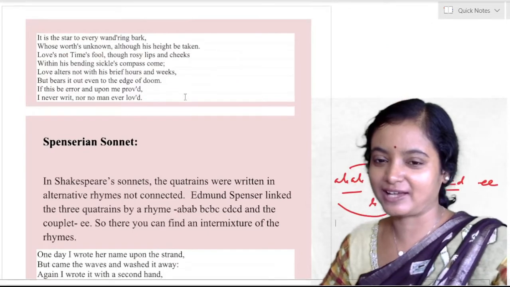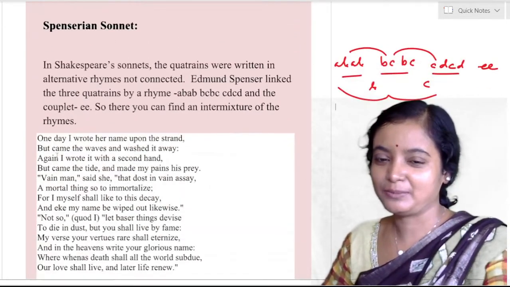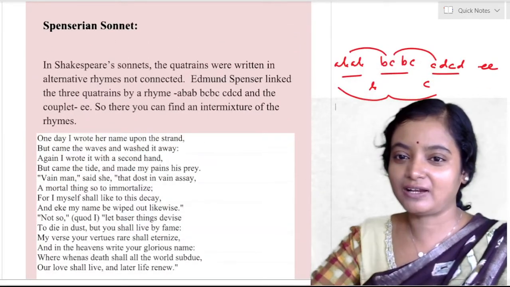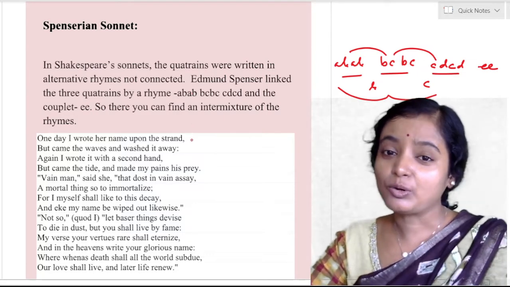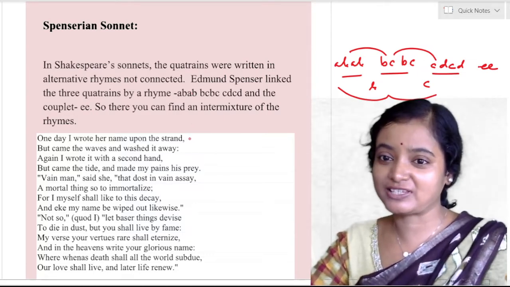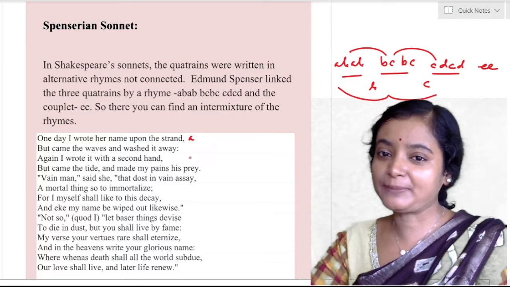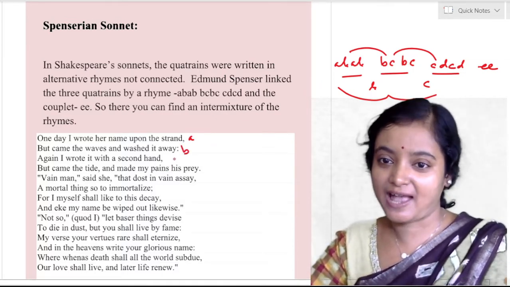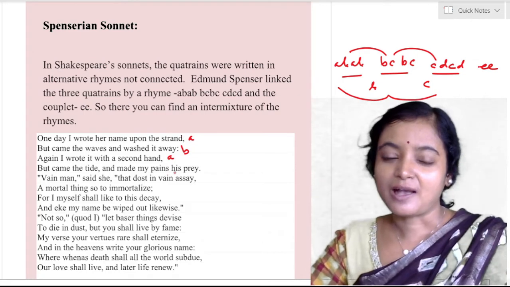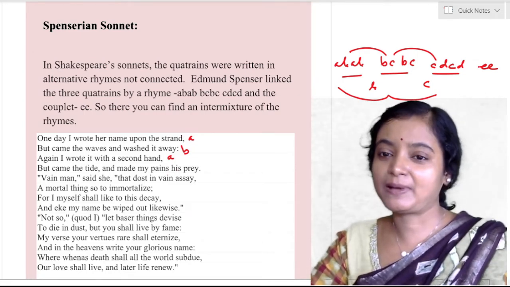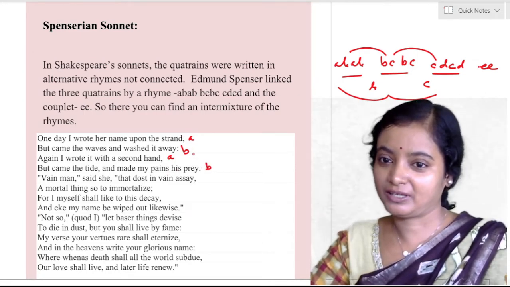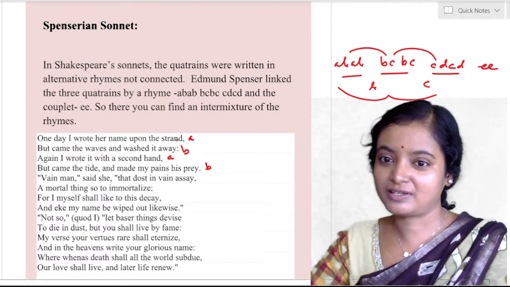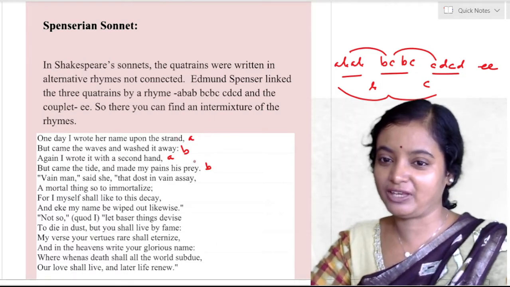You can go through this writing. Here it is clearly written to make you understand. You can find the rhymes here. One day I wrote her name upon the strand, A, but came the waves and washed it away, B. Again I wrote it with the second hand, A, but came the tide and made my pains his prey, B. A, B, A, B. Stand, hand, away, prey.